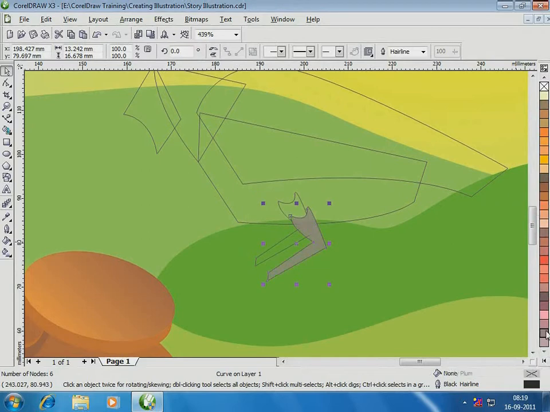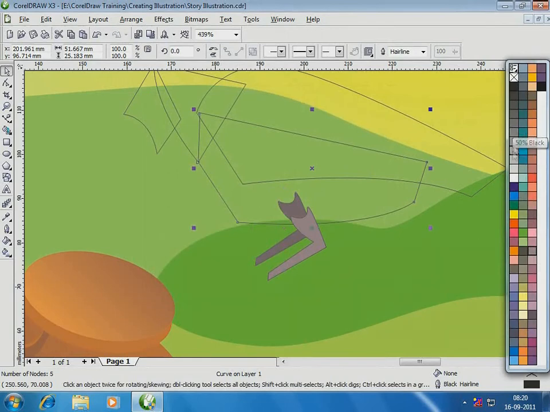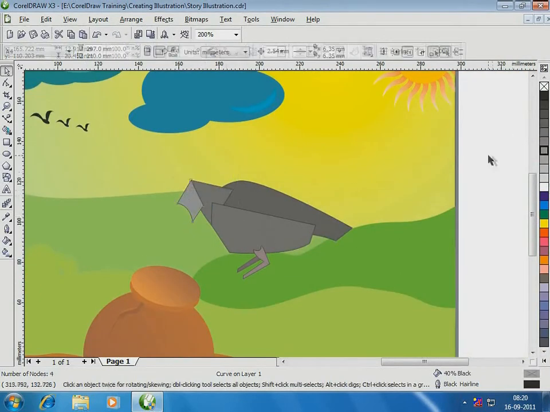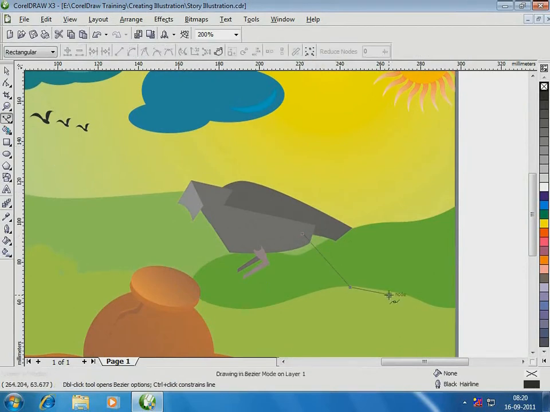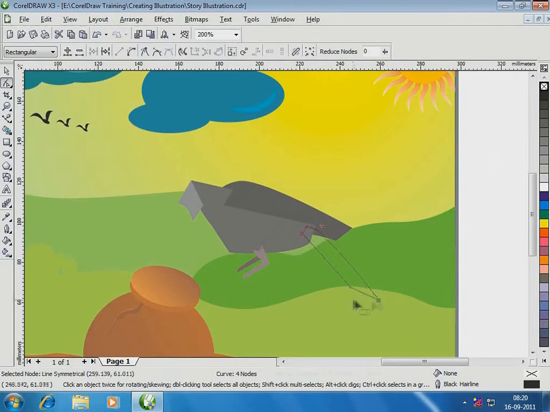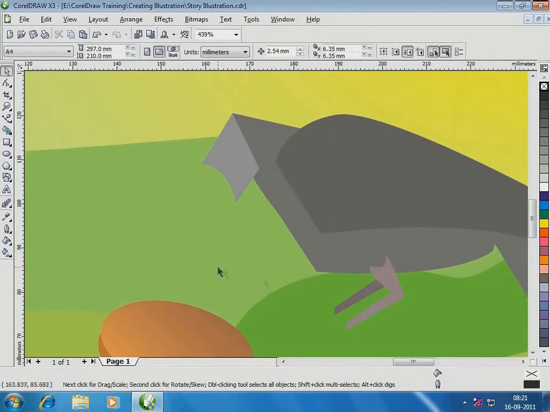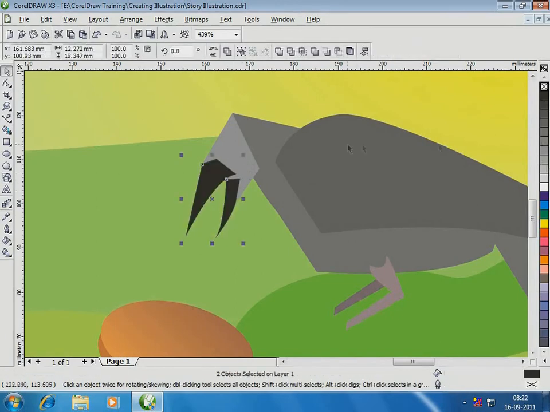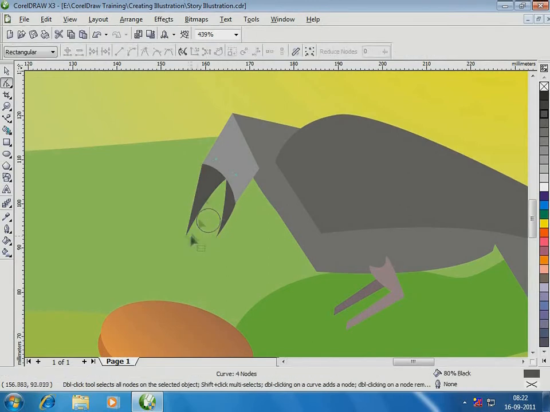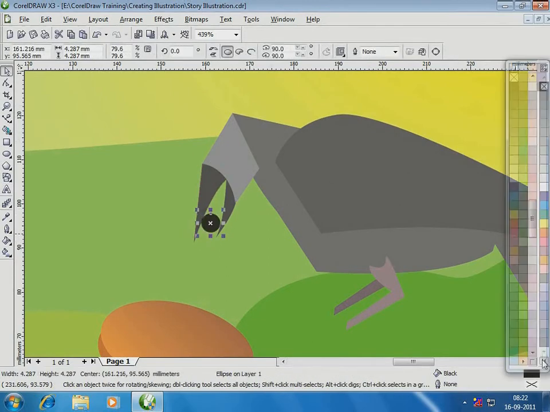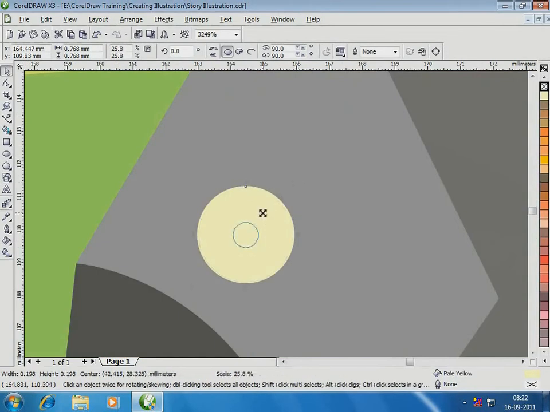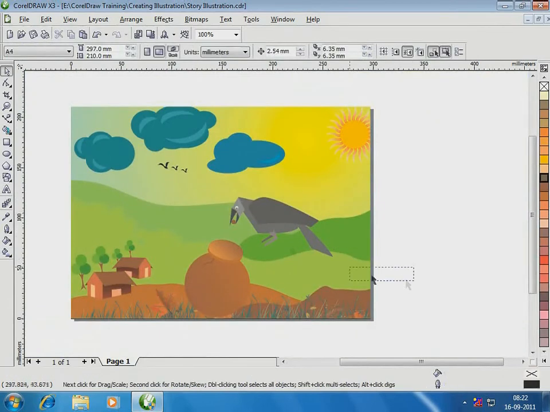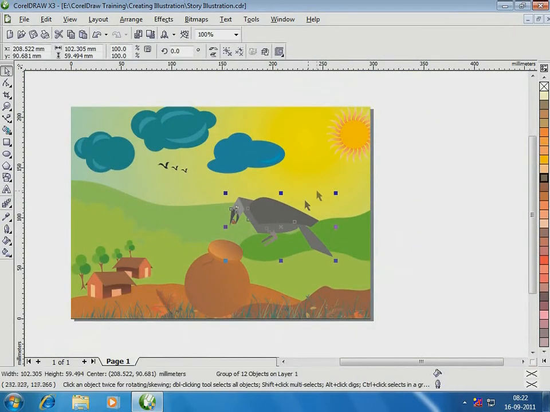Filling color. I move the crow on the pot.